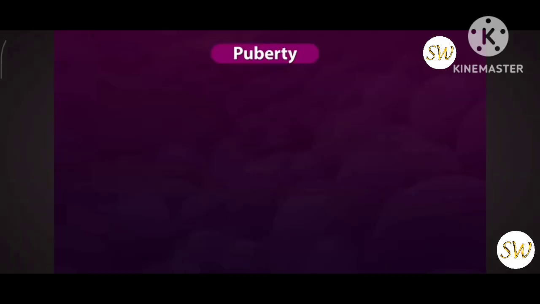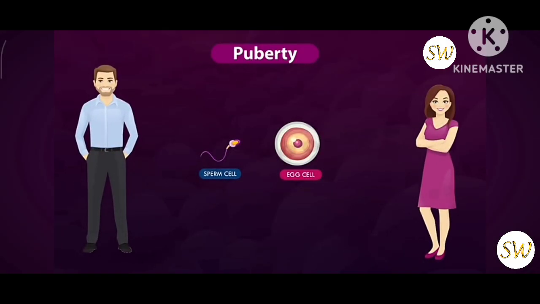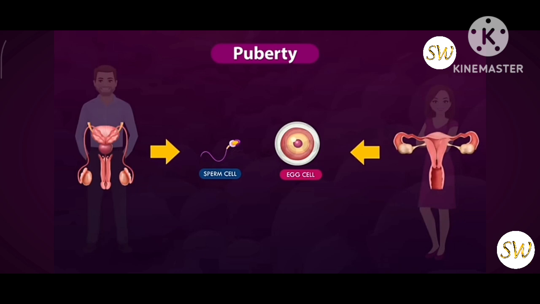Puberty. Human reproduction is sexual type. For sexual reproduction, sex cells or gametes are required. These gametes are produced by the reproductive organs. Male reproductive organs produce male gametes and female reproductive organs produce female gametes.